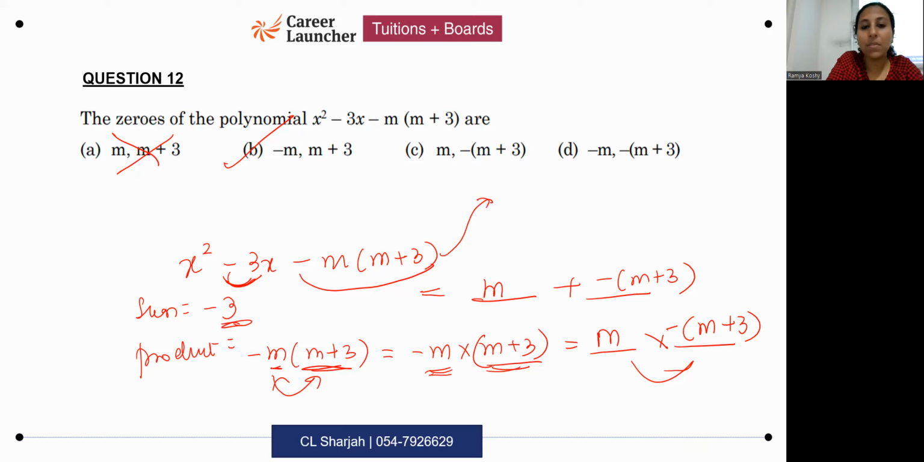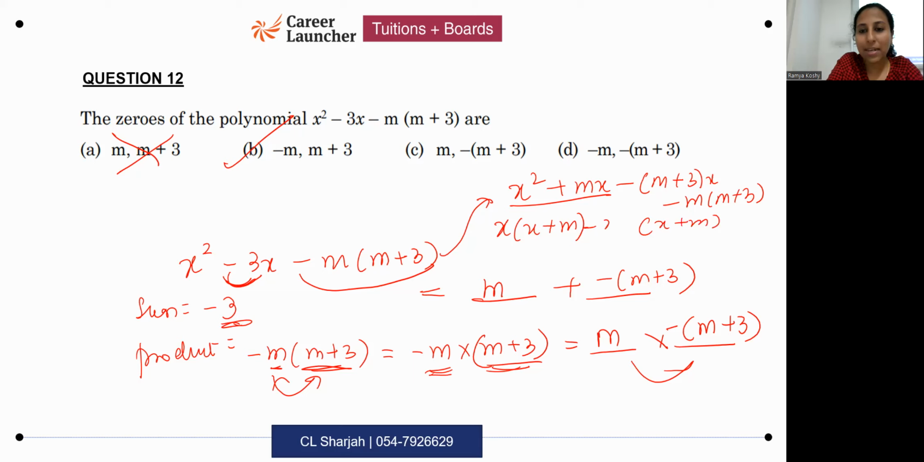How do you split the middle term and factorize? You will write x square plus mx minus mx plus 3x minus m into m plus 3. Then you take the common factor out. x into x plus m. Here you can take, again you want x plus m, so you will take out minus m into x plus m... minus m plus 3.